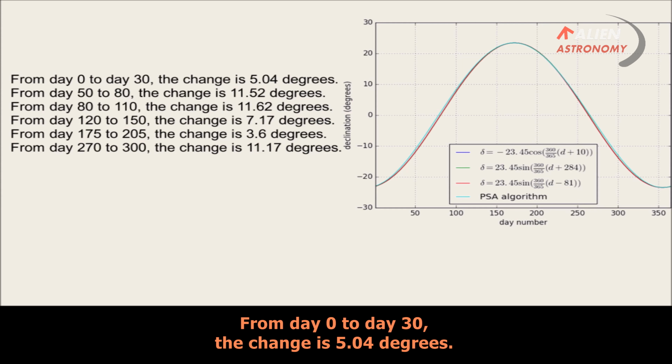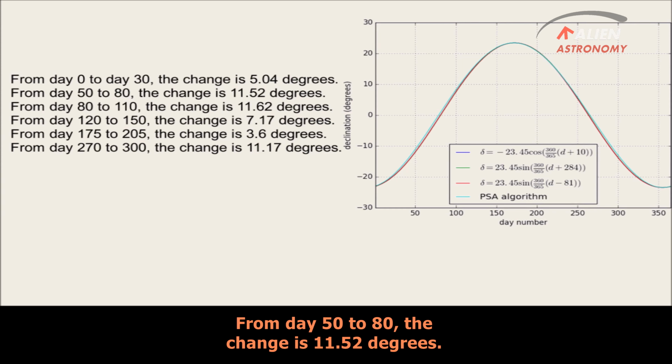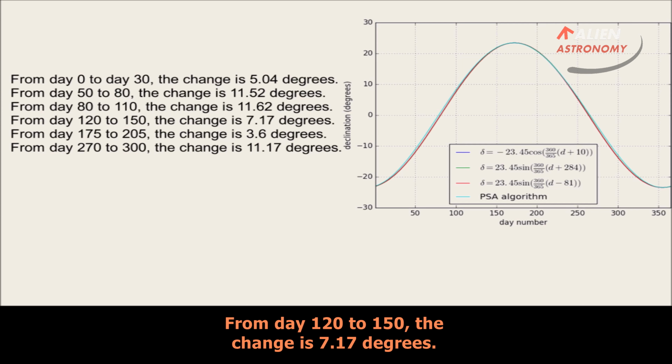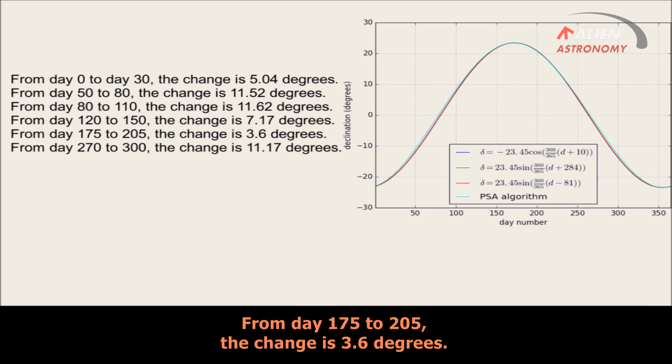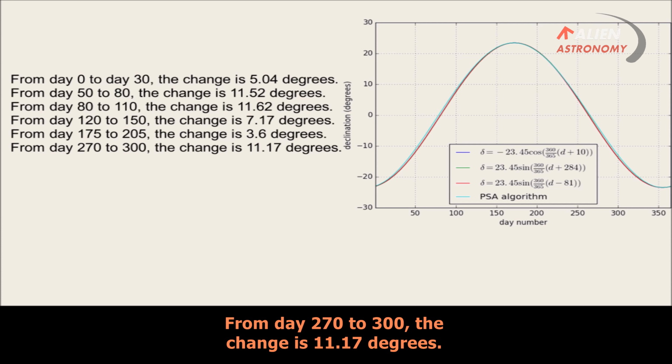From day 0 to day 30, the change is 5.04 degrees. From day 50 to 80, the change is 11.52 degrees. From day 80 to 110, the change is 11.62 degrees. From day 120 to 150, the change is 7.17 degrees. From day 175 to 205, the change is 3.6 degrees. From day 270 to 300, the change is 11.17 degrees.